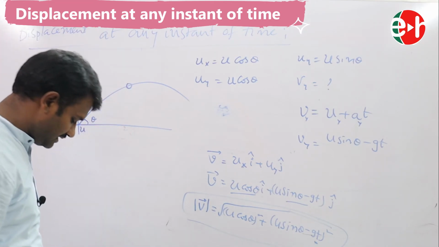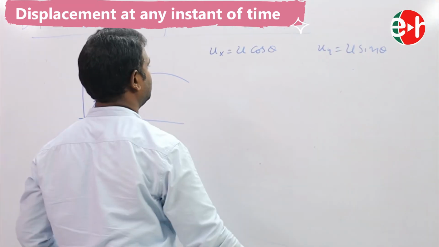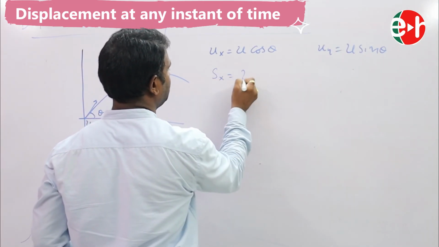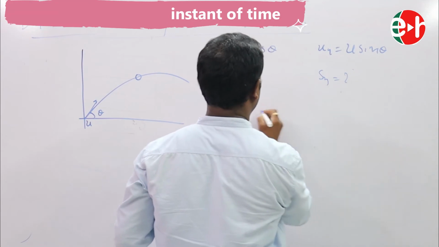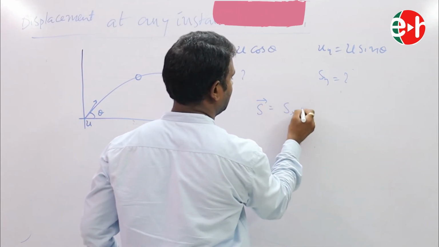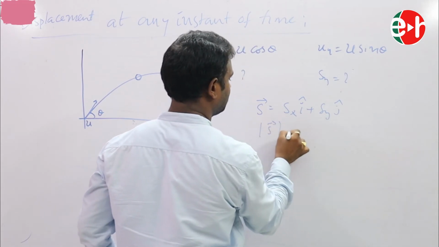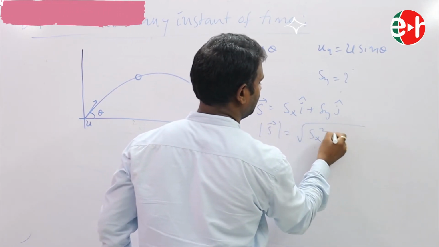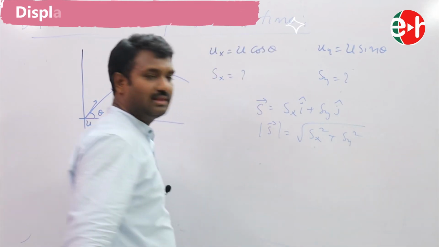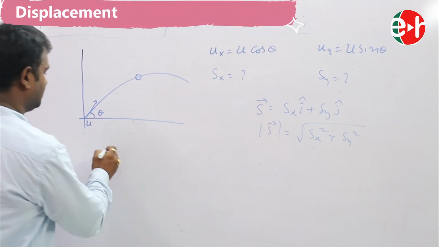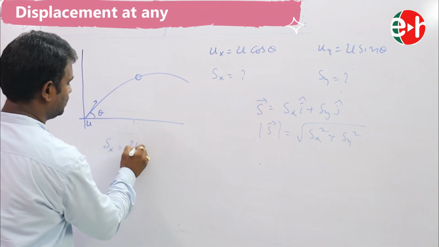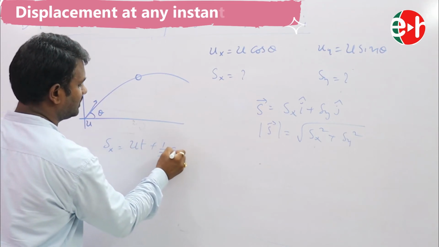Same as this, but here we have to find displacement. Our displacement vector is given by sx i cap plus sy j cap, and the modulus of s bar is equal to root over sx square plus sy square. Is it clear? Now what is our sx? Displacement along the x-axis is ut plus half at square.